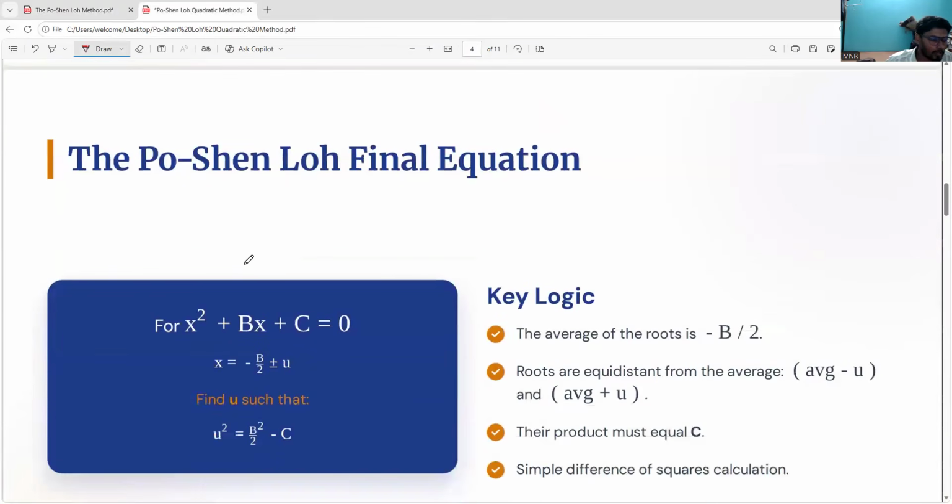I'm coming to this one. This is the general expression for Po-Shen Loh. You can all remember: the a coefficient, rule number one. Please keep it in mind. I promise you, for at least up to 5 questions you will struggle somewhat. From the sixth question onwards, you won't even need a pen.